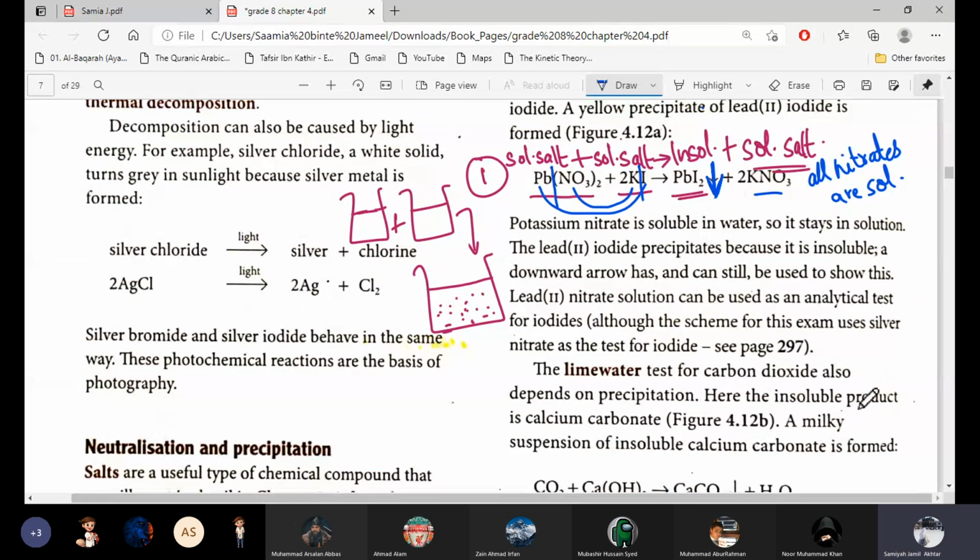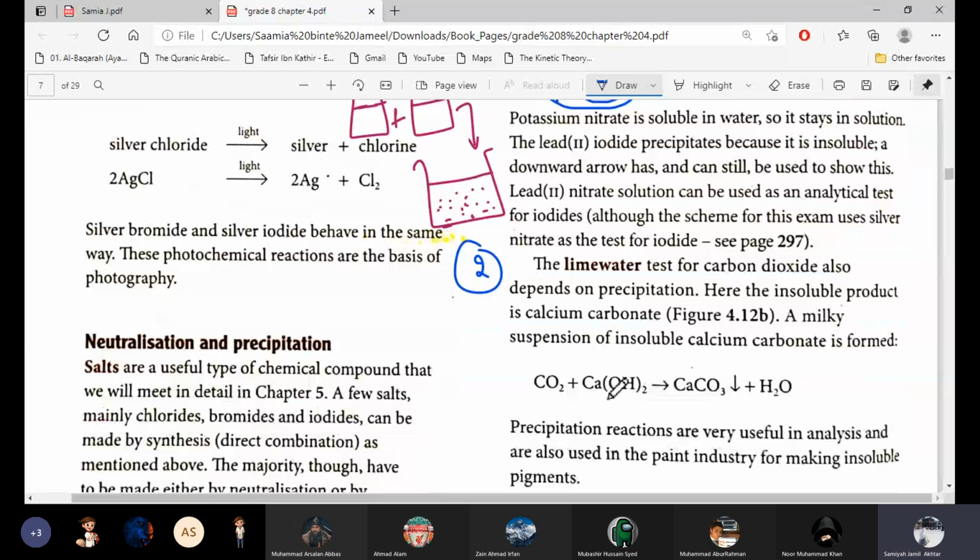The second method is the lime water test for carbon dioxide, which we know. Lime water is calcium hydroxide. When we pass carbon dioxide gas through it, calcium will react with carbon dioxide to form calcium carbonate and water. Calcium carbonate is insoluble, white in color, very tiny solids that look like flakes. It will settle down at the bottom because they are precipitate.